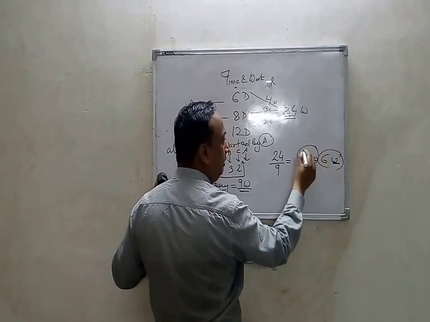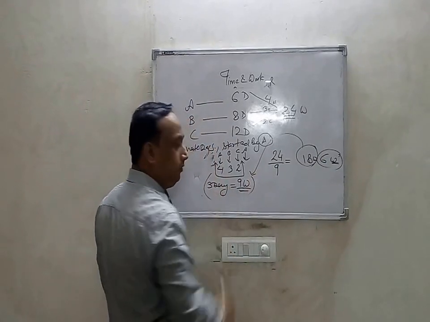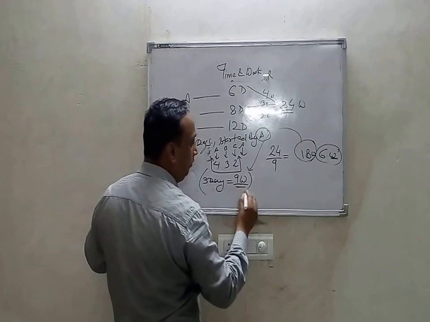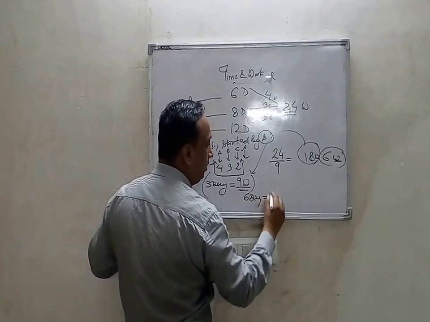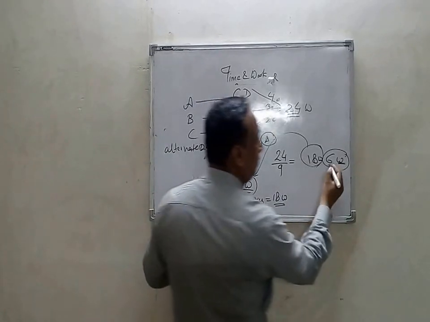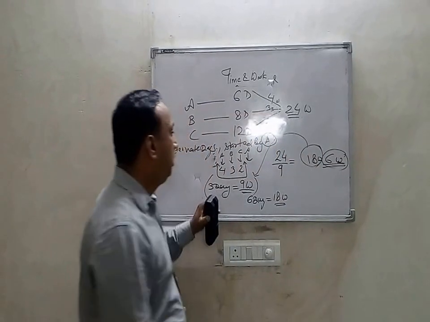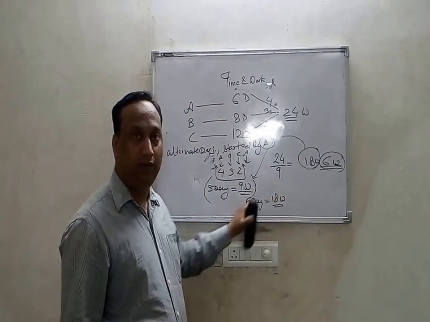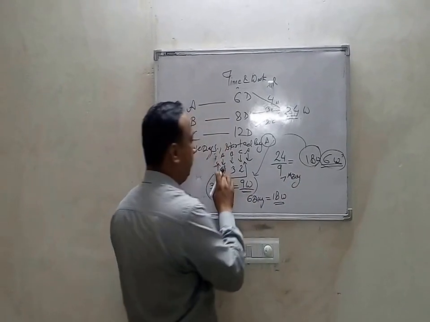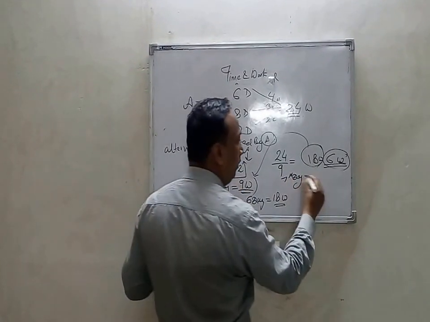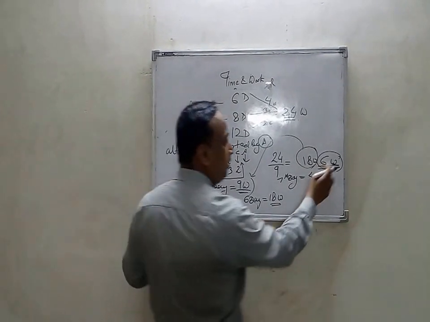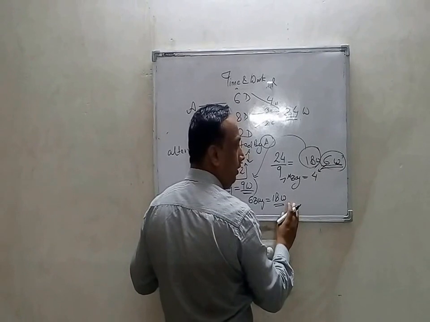Now this 18 work will be done in the alternate manner: 9 per 3 days, so it will require 6 days to finish 18 amount of work. The remaining work is 6. After the 6th day, the 7th day will come. On the 7th day, A will perform the work of 4. What about the left work? 6 work is left, 4 is getting done by A.